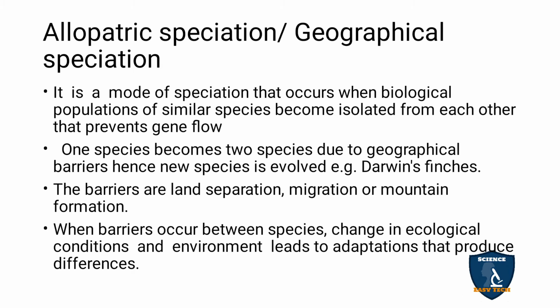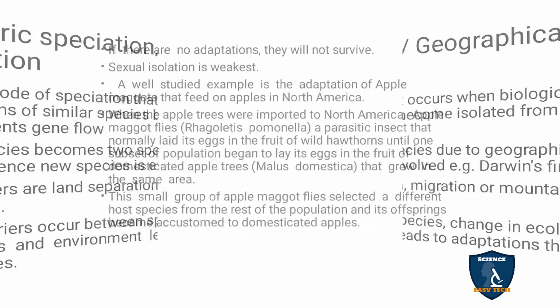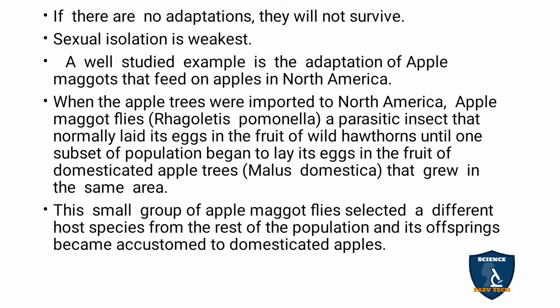When barriers occur between the species, changes in the ecological conditions and environment lead to adaptation, and due to that adaptation, they produce differences. If an organism is not able to adapt, it cannot survive. If the organism can adapt, that particular organism will survive.